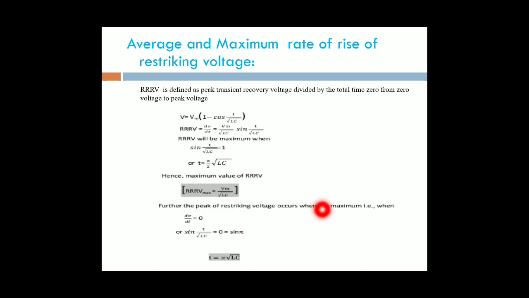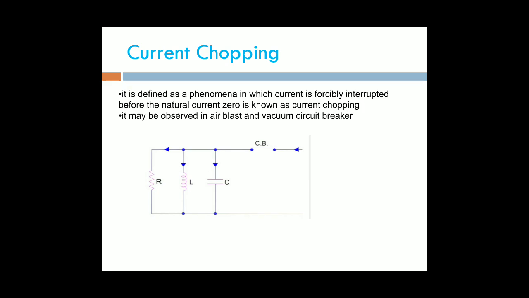Further, the peak of the restriking voltage occurs when V is maximum. V is maximum means sine t by root LC equal to 0. Therefore, dV by dt equal to 0. This is the average and maximum values of the RRRV, or rate of rise of restriking voltage.